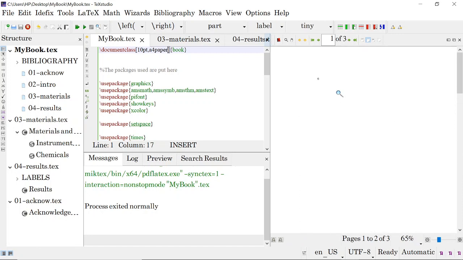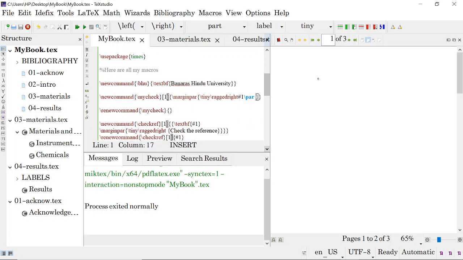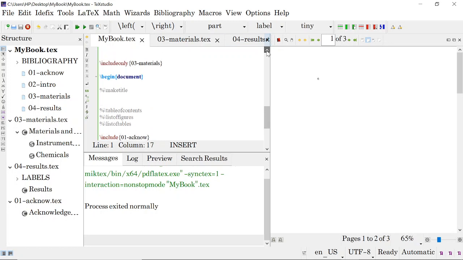See, these are like this only because I used only this. Now I remove this, include only one, and the entire thing will come. I am putting the table of contents.